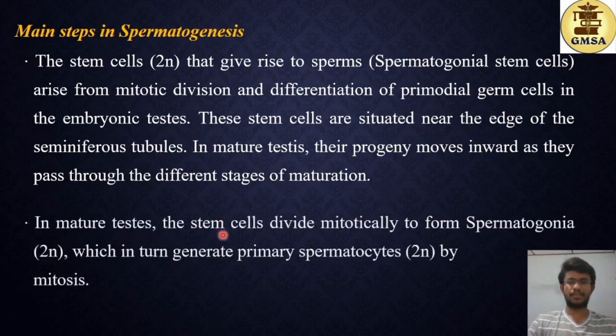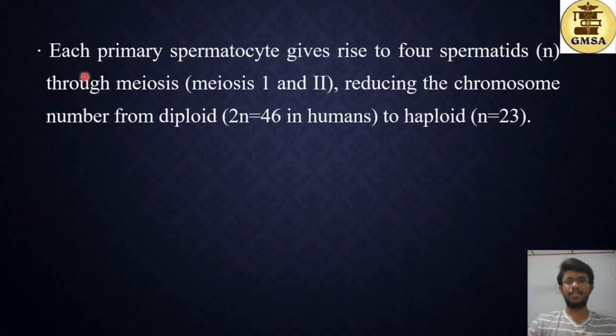In the mature testis, the stem cells divide mitotically to form the spermatogonia, which in turn generate primary spermatocytes. They are diploid, formed by mitosis. Then each spermatocyte gives rise to 4 spermatids. Here, this is the stage of meiosis, meiosis 1 and 2. So each spermatid will be a haploid cell. This is the male gamete, reducing the chromosome number from diploid 2n, which is 46 in humans, to haploid, which is 23. So that's half of 46.